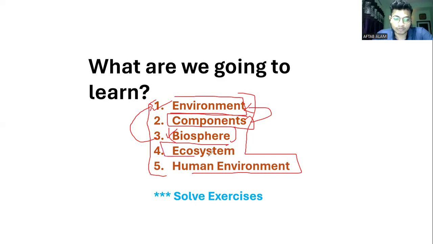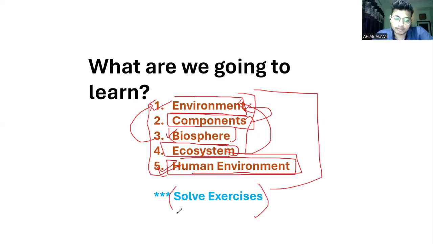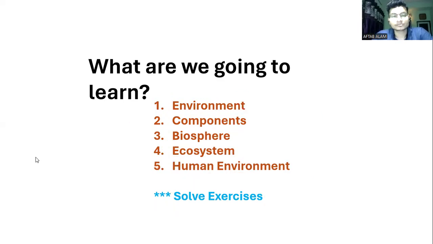Then we see the concept of ecosystem. Ecosystem is also a part of our environment, so we see how ecosystem creates balance in the environment. Lastly, we see the concept of human environment: what is human environment, what are its pros and cons, and how human environment affects the environment. At the end of the session we are going to solve some questions and answers or exercises from our book.